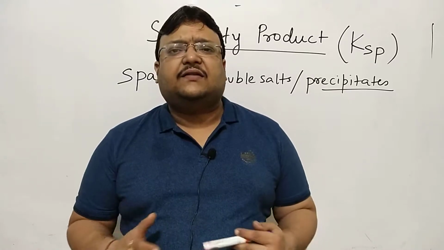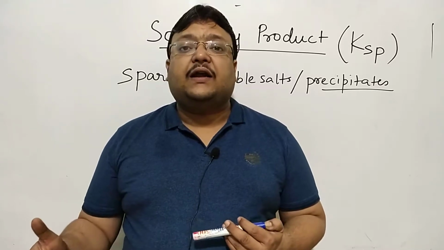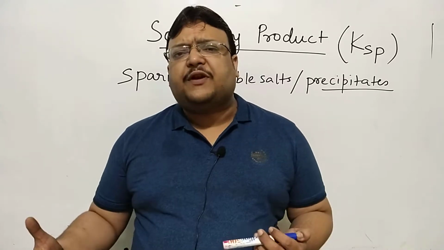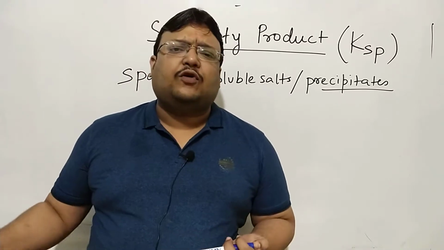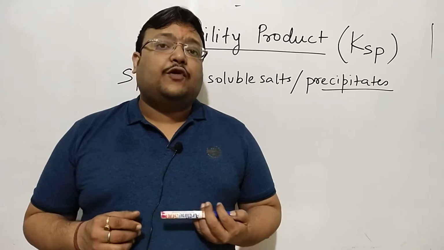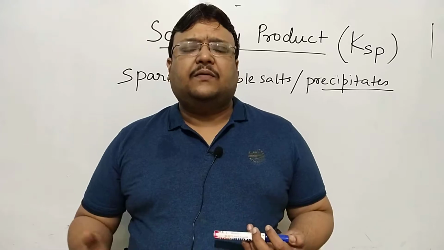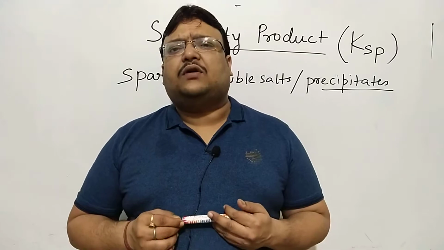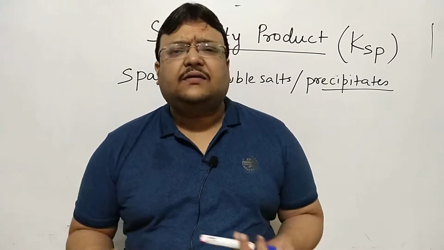All the discussions and the results will be only for less soluble salts in water, which we have been regarding as precipitates. Recall AgCl, curdy white precipitate, barium sulfate, white precipitate insoluble in mineral acids. All the compounds we have learnt as precipitates so far, calcium carbonate turning lime water milky, precipitate. For all those precipitates which are less soluble in water, the concept of KSP or solubility product will be relevant. Now there are certain concepts about solubility, saturation, which we'll need to revisit. A lot of things we'll need to relearn.